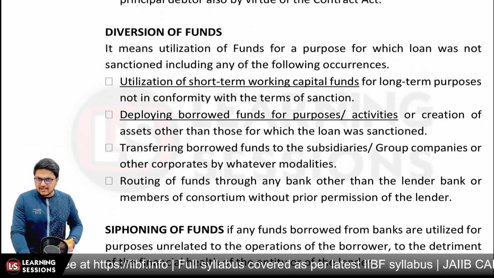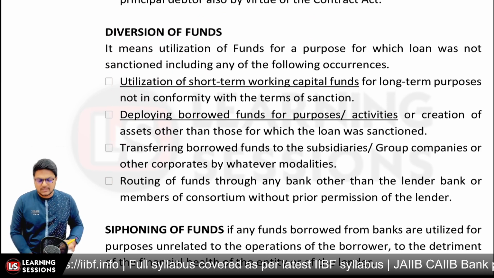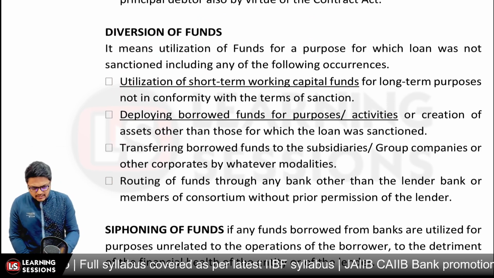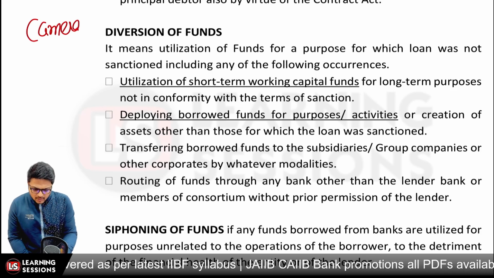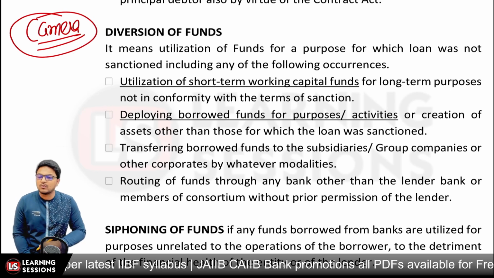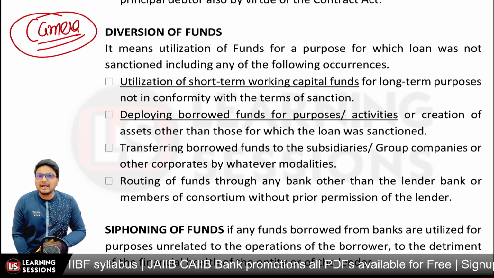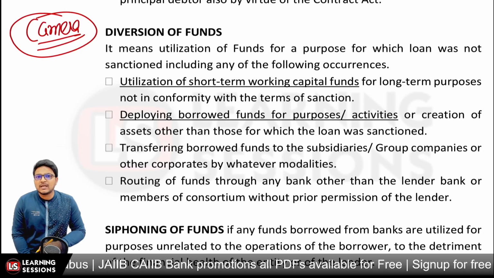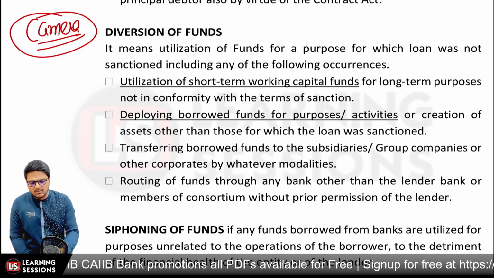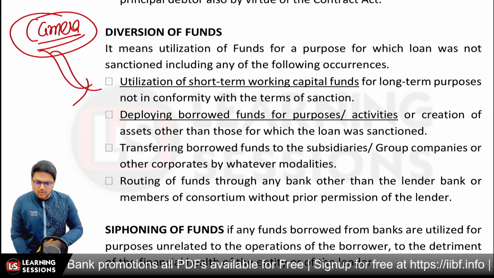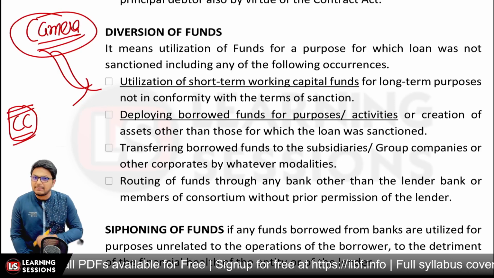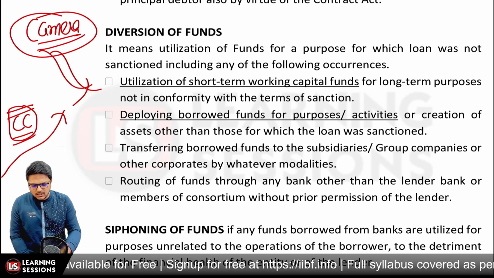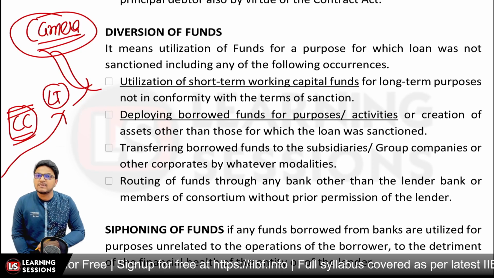Then let's understand what diversion of funds is. Let's say you were given funds so as to purchase an asset, like a camera. You took a term loan from the bank, but you utilized the term loan proceeds for something else, or you took a CC limit from the bank that was for working capital purposes, and you utilized it for long-term capital purposes, right?